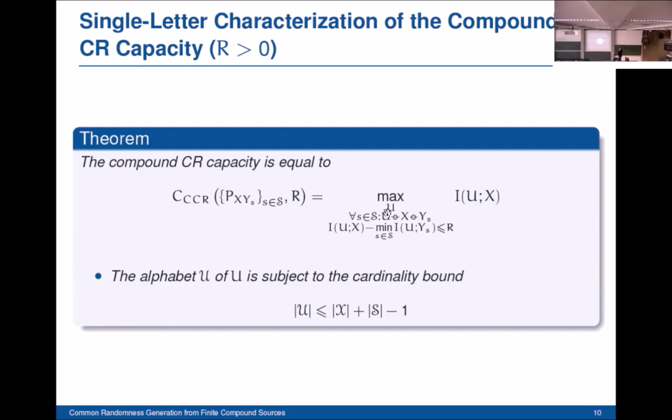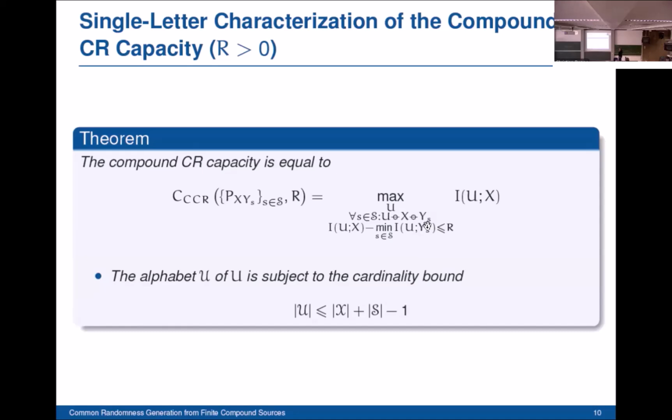This is the maximum over all auxiliary random variables U satisfying these two constraints of the mutual information between U and the generic variable X. We have the Markovity constraint here: for all states, U, X, Y index S forms a Markov chain.